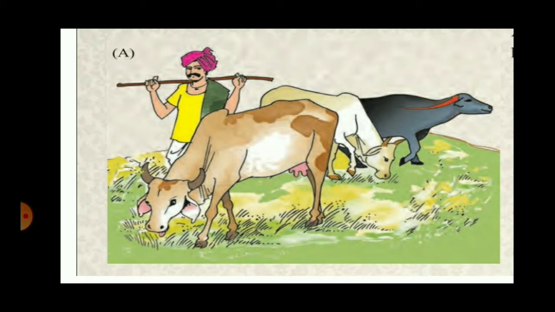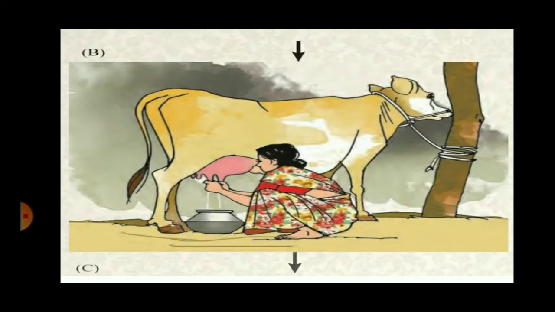First one, you can see a man with certain cattle. The cattle are grazing in this picture. The next picture shows you a lady milking the cow. Now milking means removing the milk from the cow. So this activity is called milking.